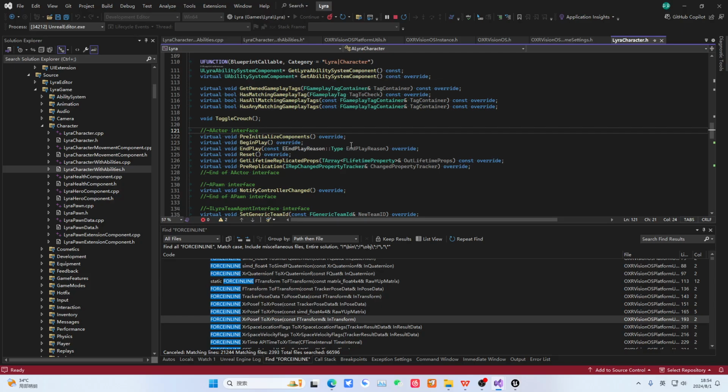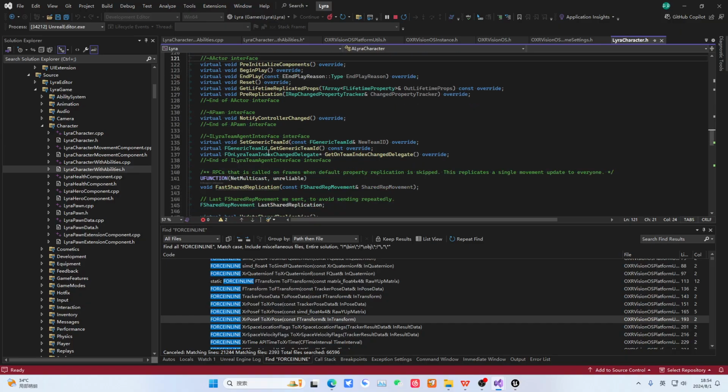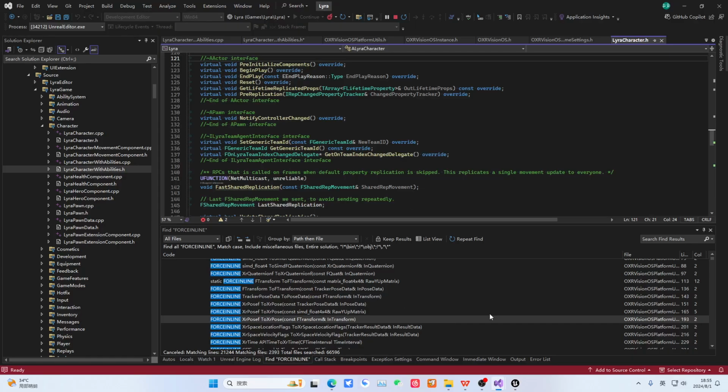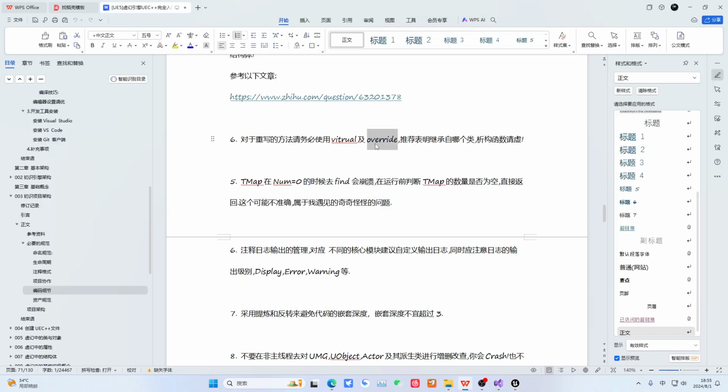Okay, then actually, let's look at the engine. For this kind of interface inherited from the parent class, the engine will write it like this. It indicates that this series of interfaces are all interfaces of the parent class. I override them in the subclass, and I put all of them here. This is a very good commenting habit, a coding habit, okay?